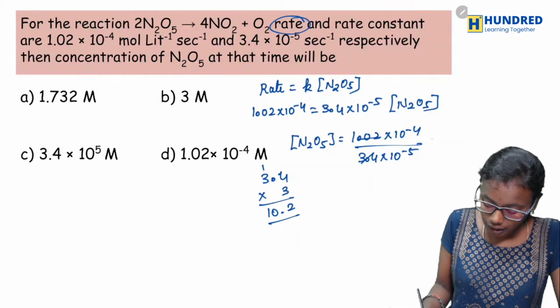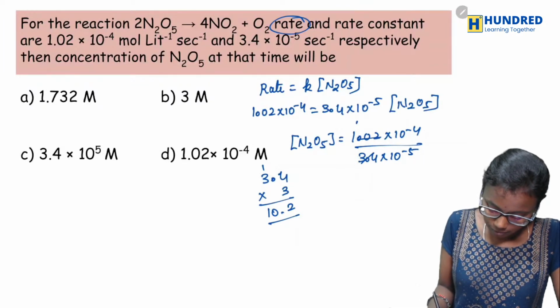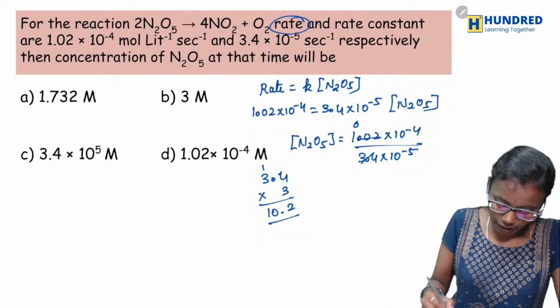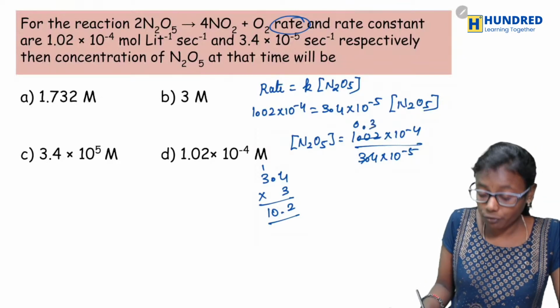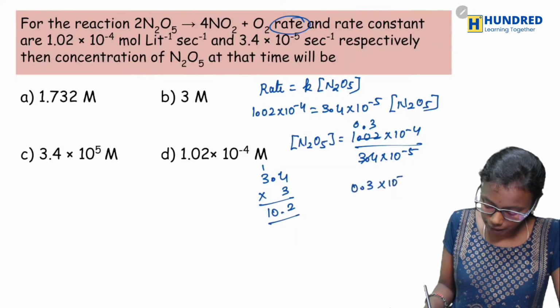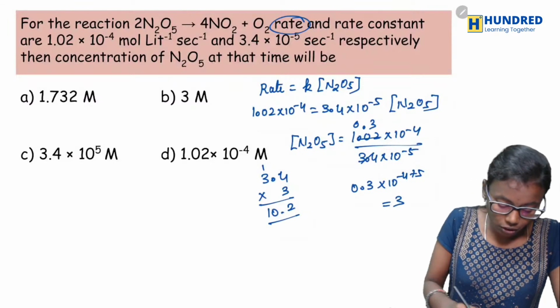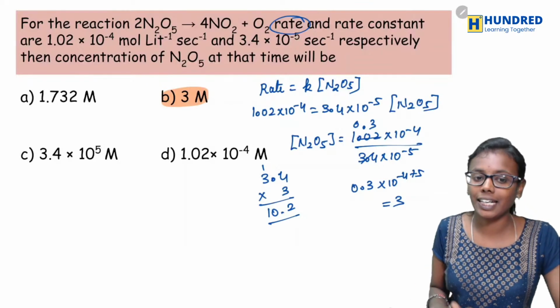And here if you bring this one, 0.3. Yes, sorry, it should be 0.3. So if you bring this one, you will be getting 0.3 into 10 power minus 4 plus 5. So your answer should be 3. So 3M is the correct answer.